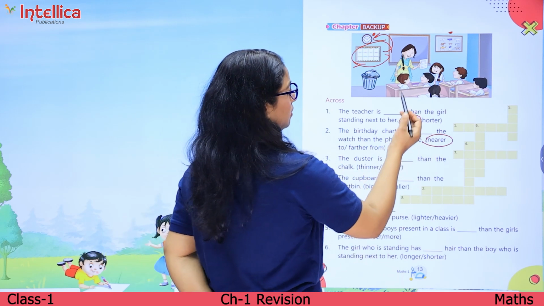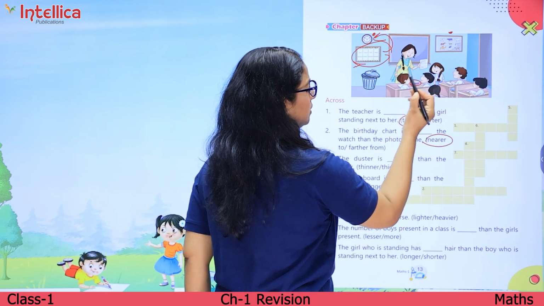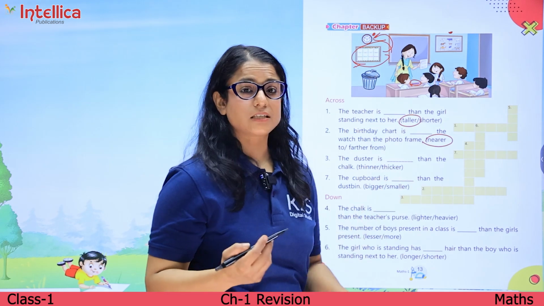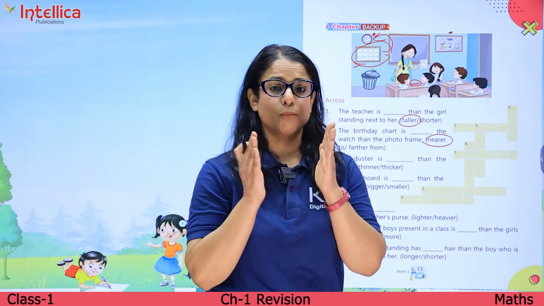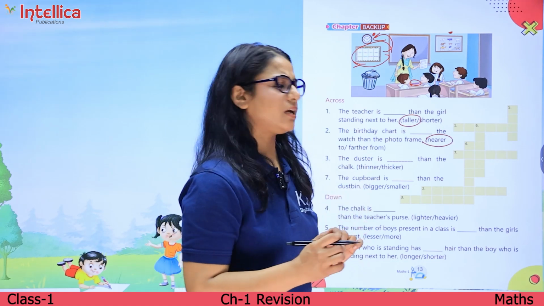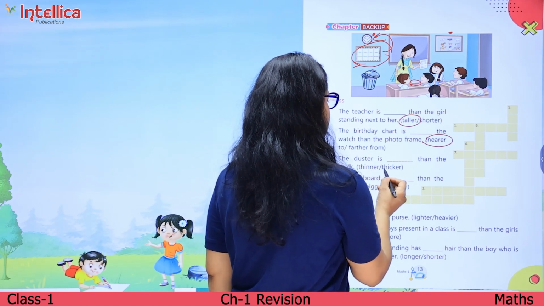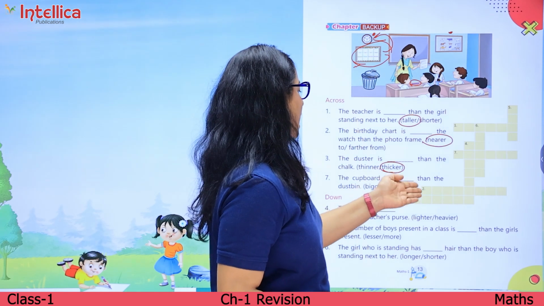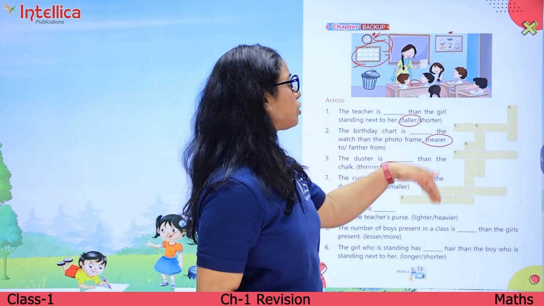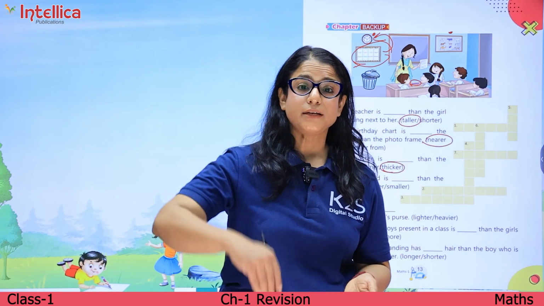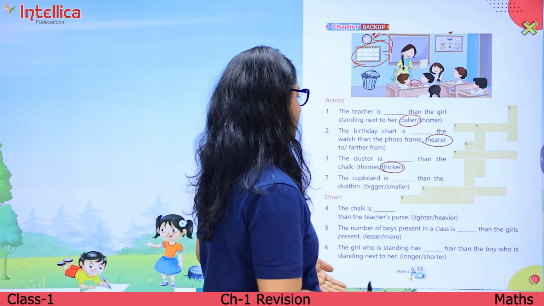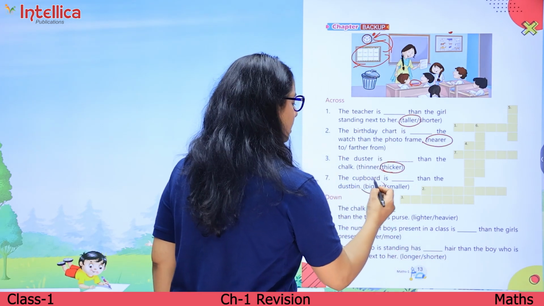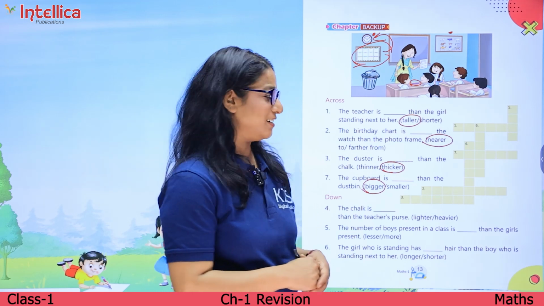The duster. Now there is this duster here. The duster is dash than the chalk. So the duster होता है वो हमेशा thick होता है, मोटा होता है, और chalk बहुत thin पतला सा होता है. So the duster is thicker than the chalk. The cupboard is dash than the dustbin. So जो cupboard है वो हमेशा क्या होती है? Tall होती है, right? So big होती है, tall होती है. So the cupboard is bigger than the dustbin.